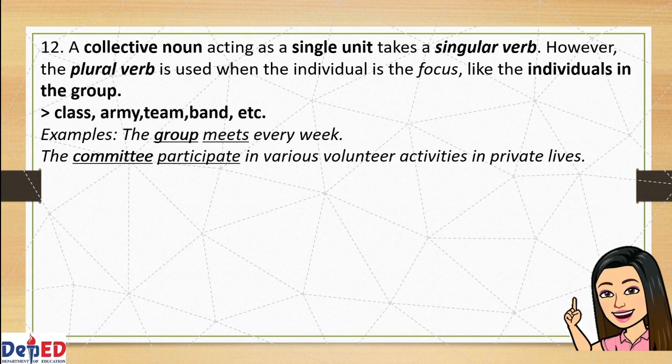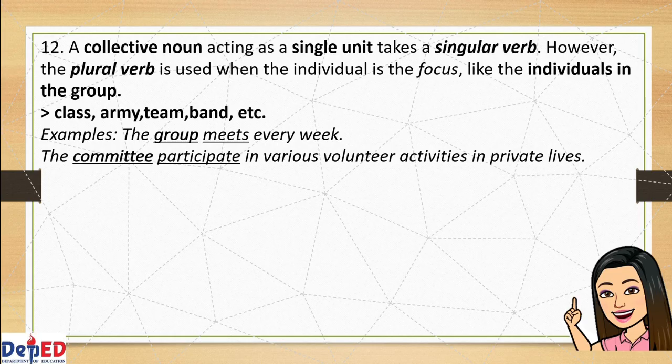Let's have some examples. The group meets every week. The collective noun group refers to a single unit acting as one. That makes it singular, using the singular verb meets. In the second example, the committee participate in various volunteer activities in private lives.